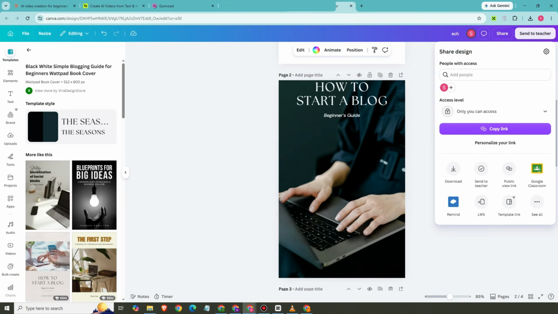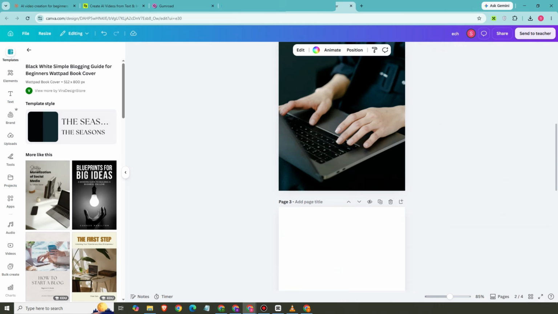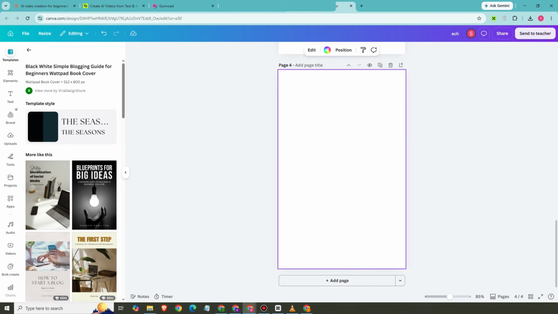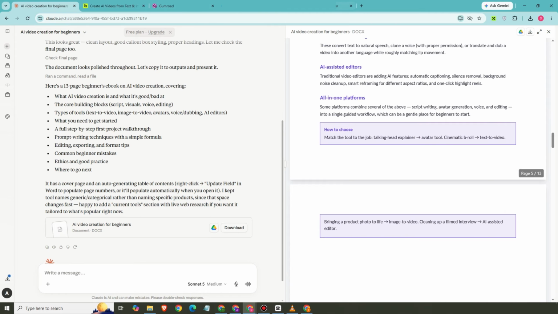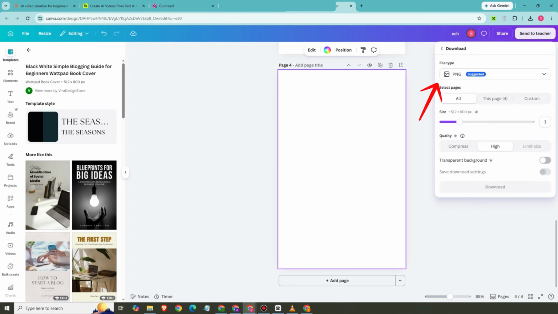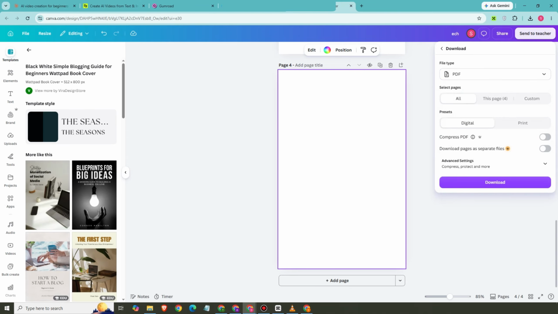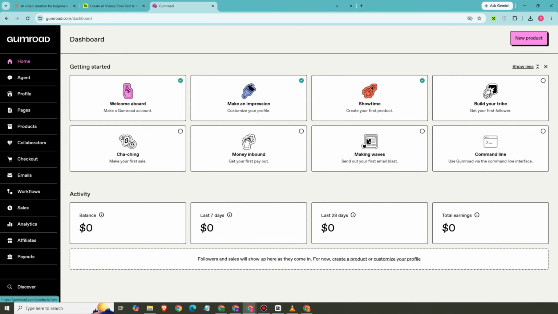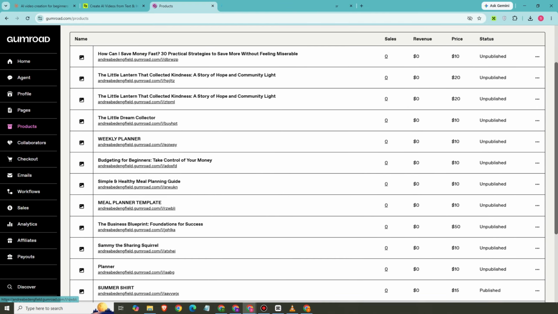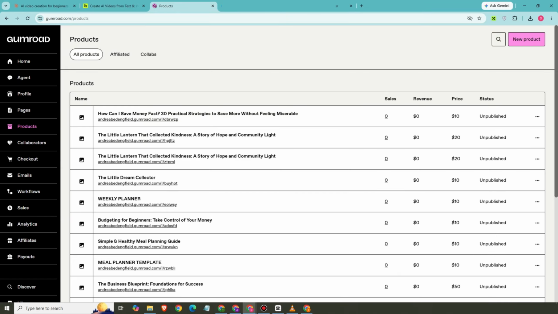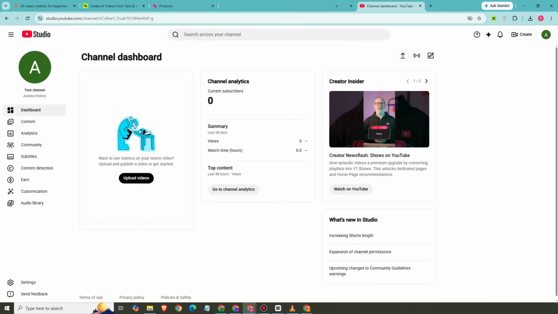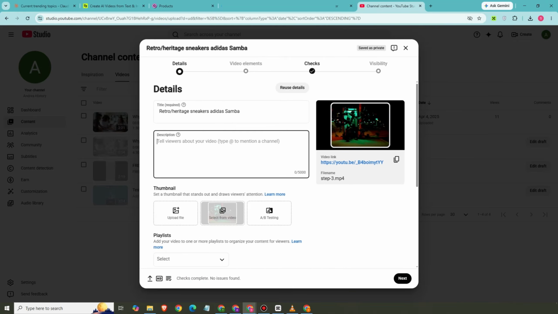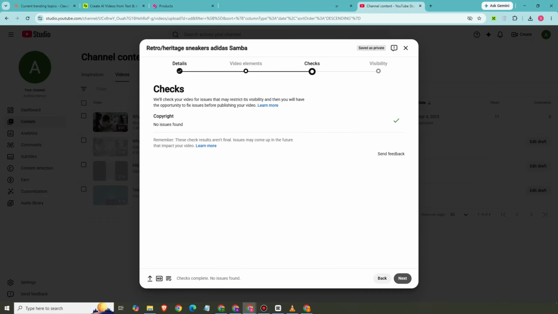So once you have your ebook with you, I mean the content writing, then all you have to do is to copy it, paste it here in Canva with the help of the template, and then download this as PDF rather, and then post it to your blog site or post it to Gumroad since you want to earn money from this. So create a Gumroad account. If you want to know more about Gumroad, you can visit our channel to earn with the help of Gumroad. Or you can also post it to your YouTube channel. Okay, and then add affiliate links right here, add description. Okay, and then just wait for your channel to get monetized.